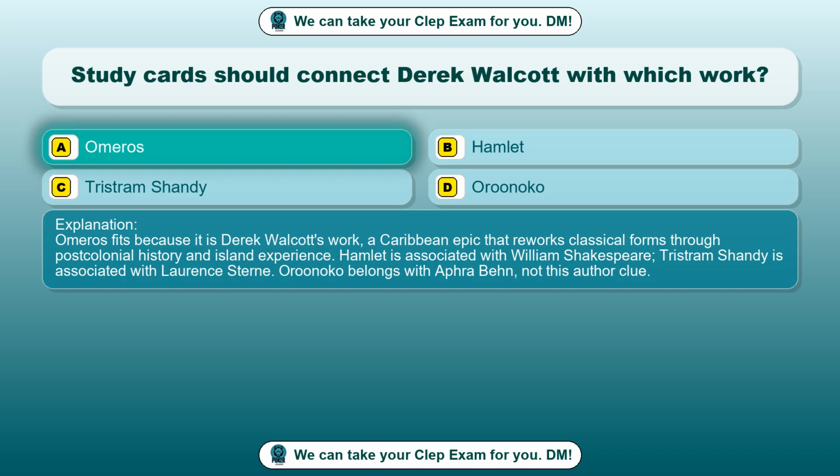Omeros. Omeros fits because it is Derek Walcott's work, a Caribbean epic that reworks classical forms through post-colonial history and island experience. Hamlet is associated with William Shakespeare. Tristram Shandy is associated with Laurence Sterne. Orinoco belongs with Aphra Behn, not this author clue.